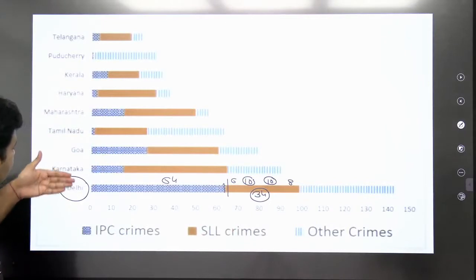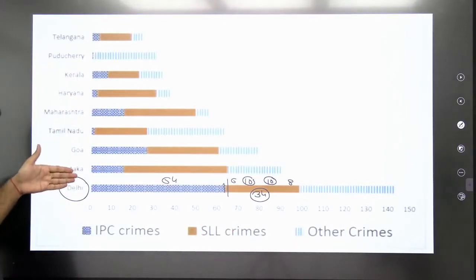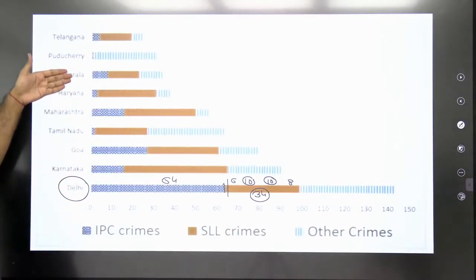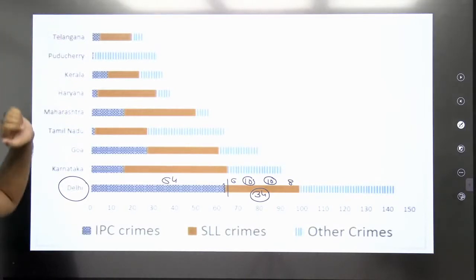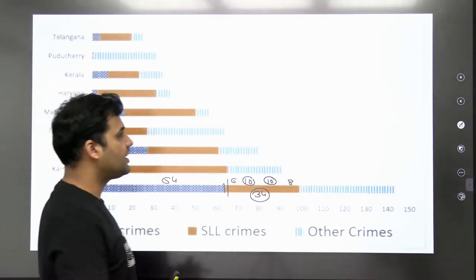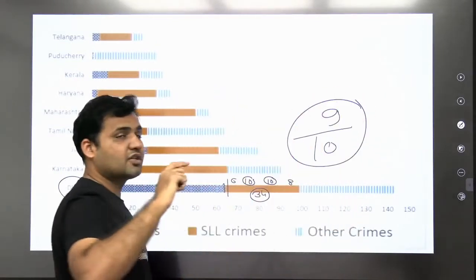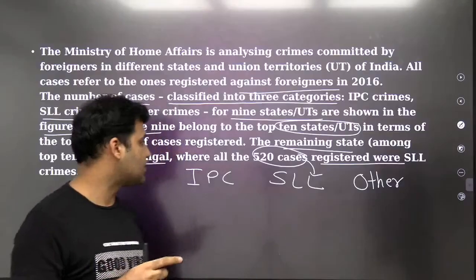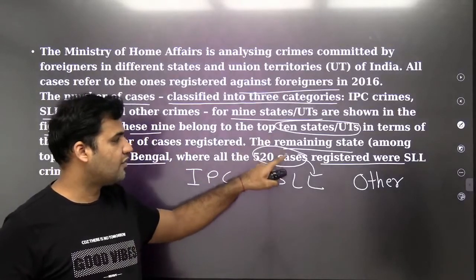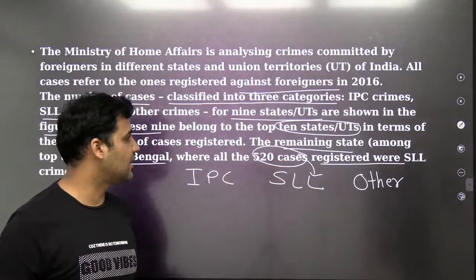The states are mentioned here: Delhi, Karnataka, Goa, Tamil Nadu, Maharashtra, Haryana, Kerala, Puducherry, and Telangana. So out of 10 states, only nine are mentioned. The last one is West Bengal, and in West Bengal, all 520 cases belong to the SLL category.